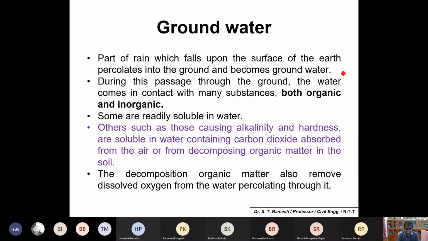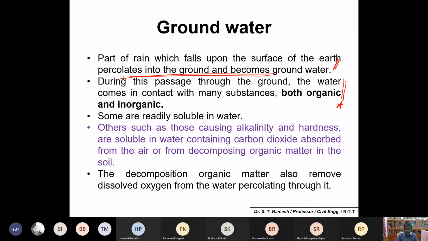So this story we have already discussed. The part of rain which falls onto a surface percolates into the ground and becomes groundwater. During the passage of water through the ground, the water comes in contact with many substances, both organic and inorganic. Imagine the subsoil is full of fluoride rocks; then groundwater may be contaminated with a lot of fluoride.